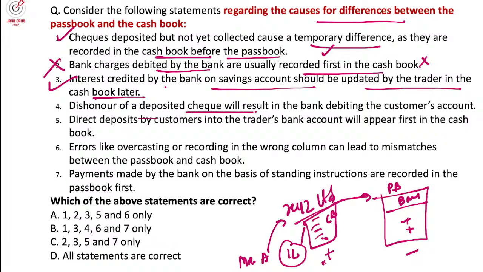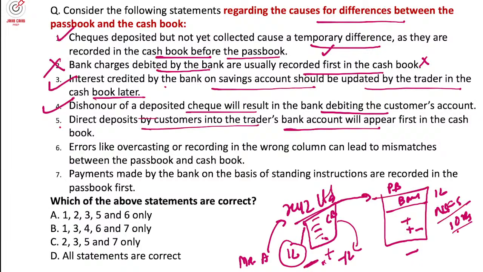Dishonor of a deposited cheque will result in the bank debiting the customer's account. True, because NSF charges will be there. And what happened is, A deposited a cheque to XYZ, it went for clearing and it got bounced. So we need to subtract 1 lakh from the cash book. In the book, no, they'll first appear in the bank. Some customers directly deposit money in the account. Yes, there is some power fluctuation. Just allow me 1 minute. It will get reflected in another way.